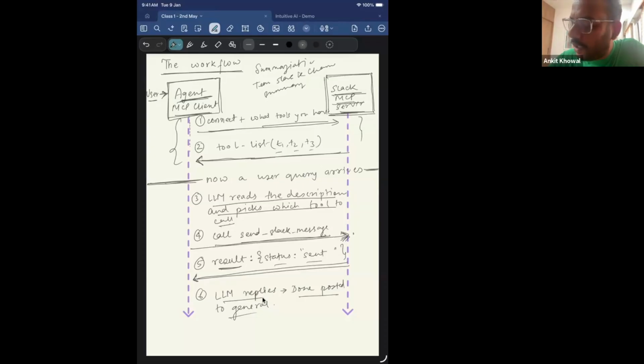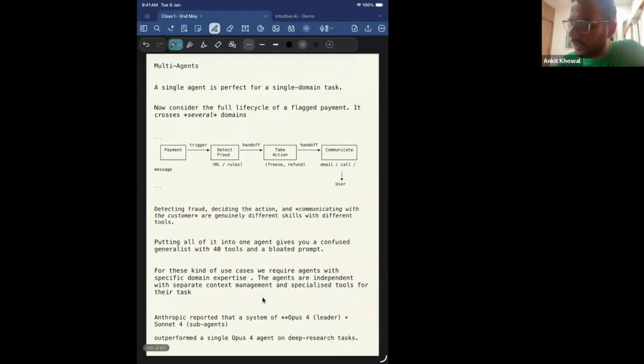So you saw what benefit we got with MCP: we didn't have to define all the tools. Even before starting any conversation, we just registered with the MCP server of Slack, and it gave me all the tools which it had. Now the LLM just decides, based on the user query, which tool it should call, and tells the MCP server to execute that particular tool call or function call and return back the result. When it returns the result, the LLM processes it and gives the answer back to the user. In an agentic flow, this can happen in a loop. That's what agents are. They do certain tasks. So that is what is happening over here.